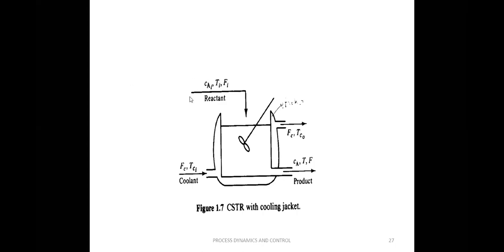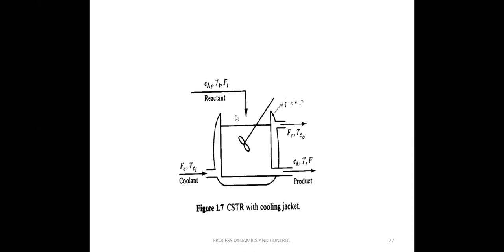If you observe, it is a chemical reaction process where different reactants enter into this tank reactor and undergo a reaction. This reaction is called an exothermic reaction. If you study chemistry, you will see what an exothermic reaction is. Exothermic is nothing but a chemical reaction that generates heat.